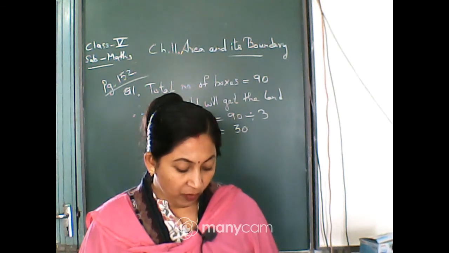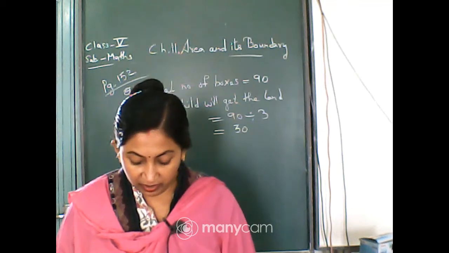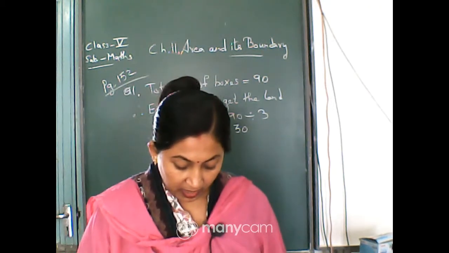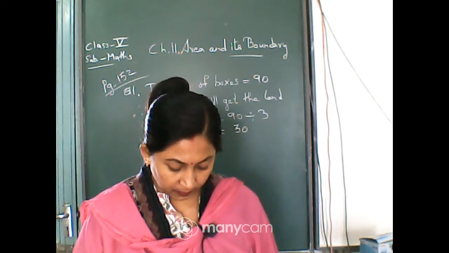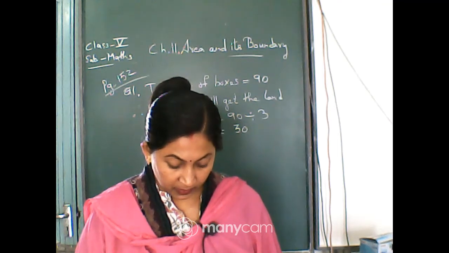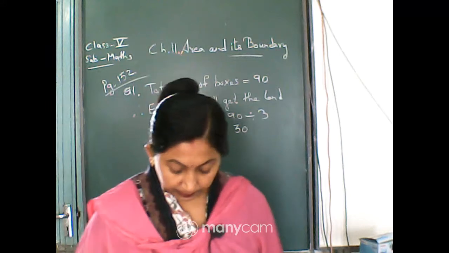Then land over which a river flows. It will be square kilometer. Completed?